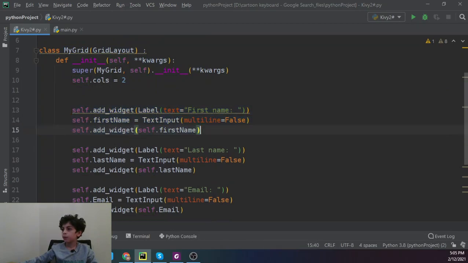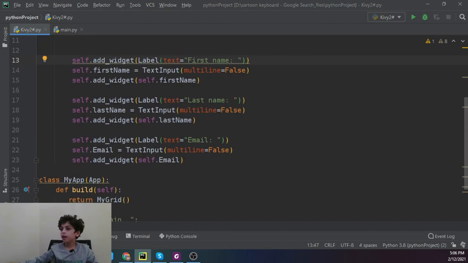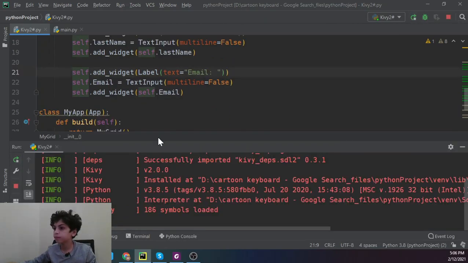And here we created our first name input, and here self.add_widget, the same thing but for our last name, and here for our email. So yeah, let's see what that is going to do. Let's go ahead and run it.